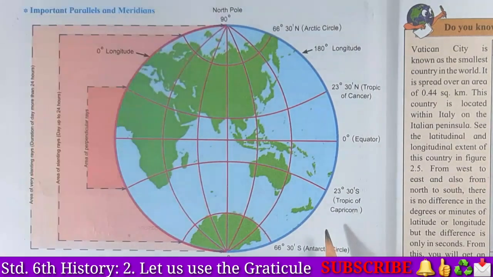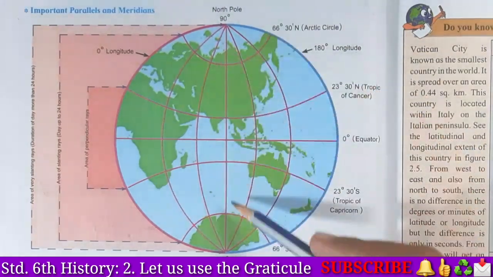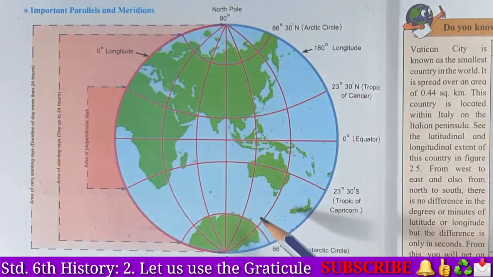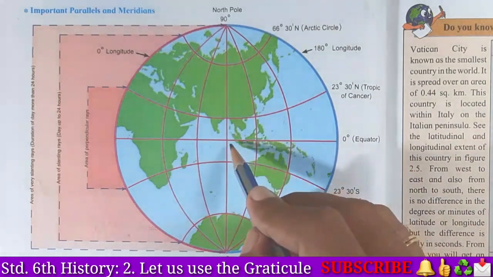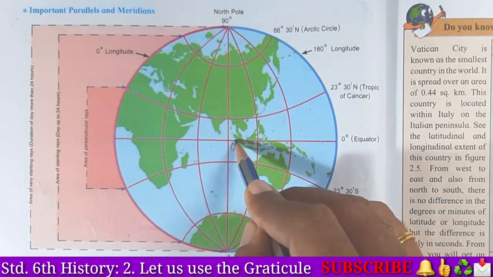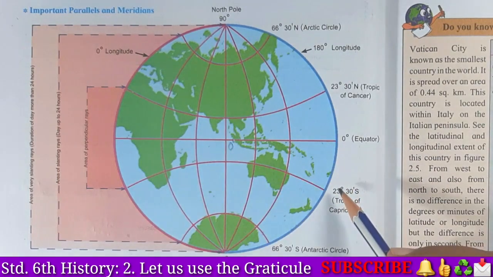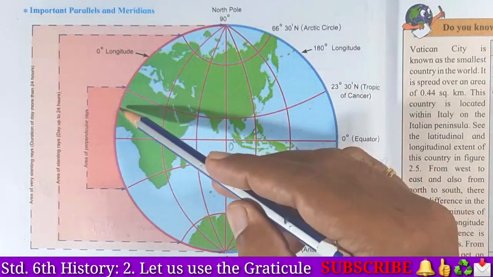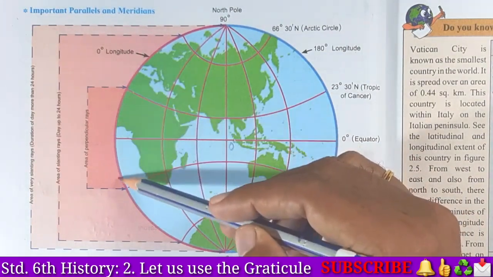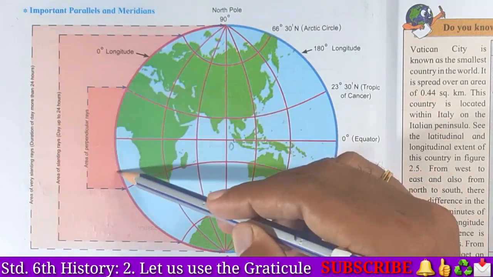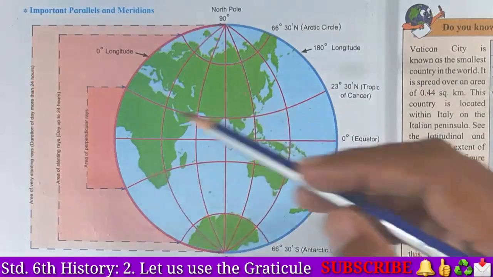Okay student, it is the same with the longitudes. The vertical lines are known as meridians. This is called the prime meridian and it is of 0 degree. Okay students, so this area is the equatorial area. This area is called the equatorial area. It belongs to the equator, that is 0 degree.